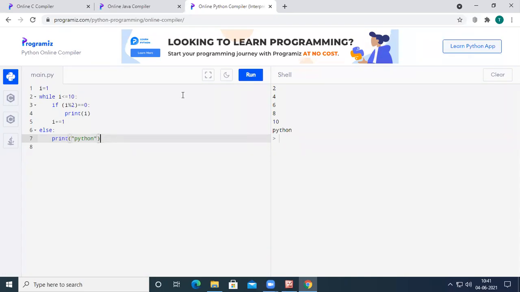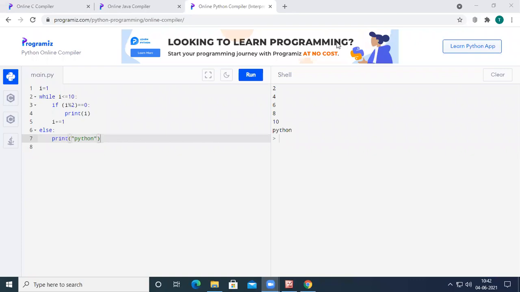If anybody is having doubts in today's session, could you please raise your hands? I think today's session is very simple. Yes, we learned about the while declaration and one or two programs on while, and something called else in the while loop. Right, if anybody is having doubts, please raise your hands.